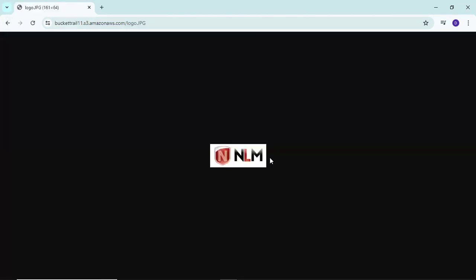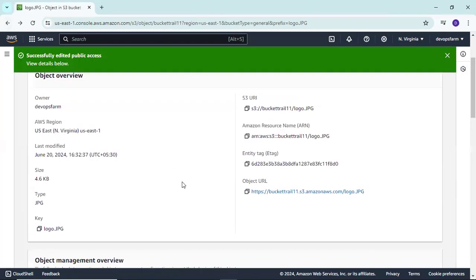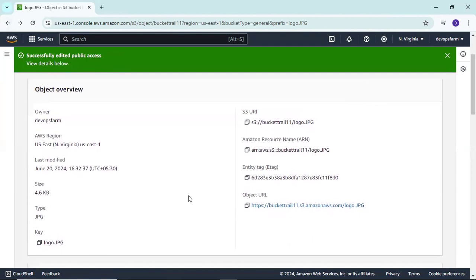So now you can access your data. Now anyone can access your data because it is publicly accessible.